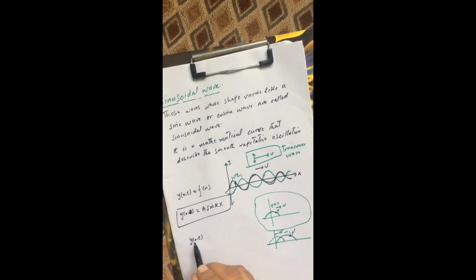So y, a function of position and time, which we wrote in the case of the traveling wave as f of x prime, in the case of a sinusoidal wave is y of x and t equal to a sine k x prime, where a is the amplitude.